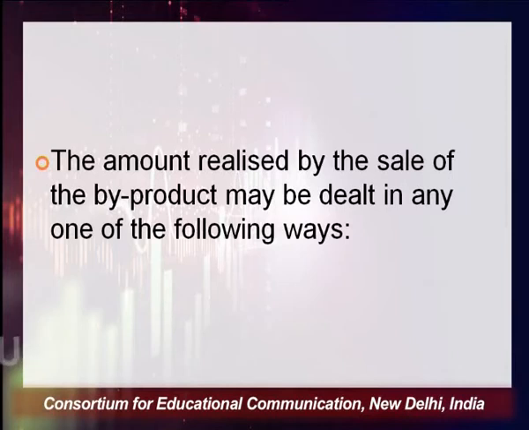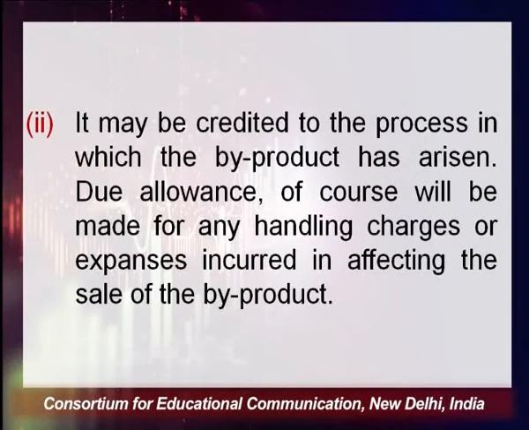The amount realized by the sale of the byproduct may be dealt with in any of the following two ways. It may be credited to the process account, that is, when you prepare the process account, you directly credit the sale value of the scrap, of the byproduct. So it may be credited to the process in which the byproduct has arisen. Due allowances of course will be made for any handling charge or expenses incurred in effecting the sale of the byproduct. That is, whatever the cost incurred for selling or handling the byproduct will be debited to the process account, and the sale value of the byproduct will be credited to the process account.